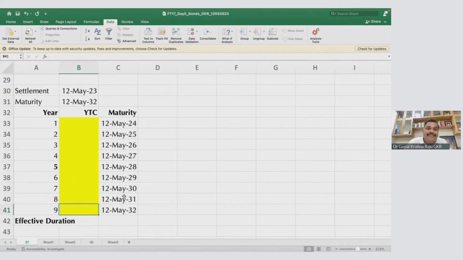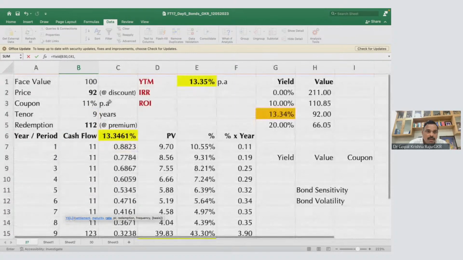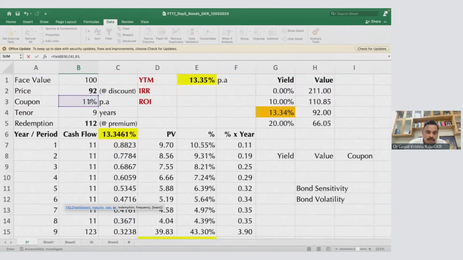Okay. Now look at this. 1, 2, 3, 4. So let us do the yield. So what is settlement date? This is settlement date. What is maturity date? This is maturity date. What is your interest rate? Coupon is 11. So what is your price? 92. What is the redemption? 112.